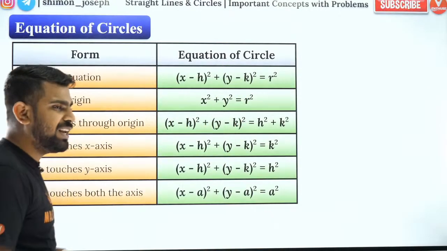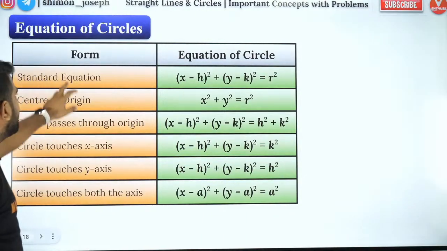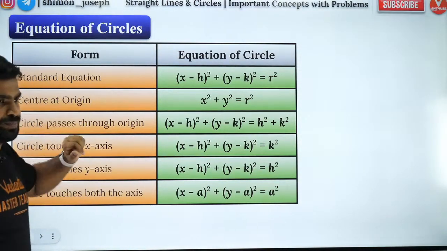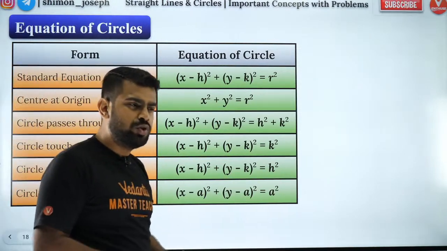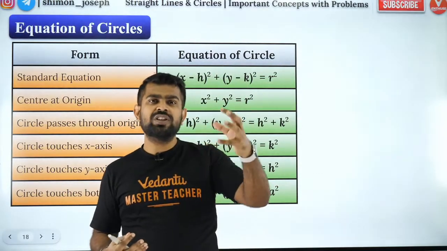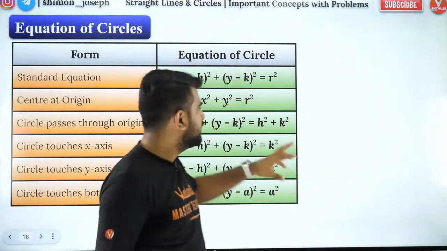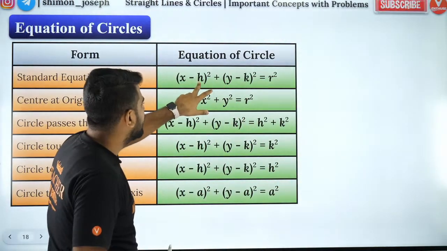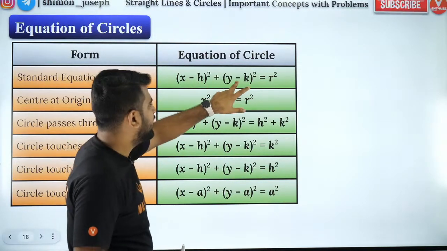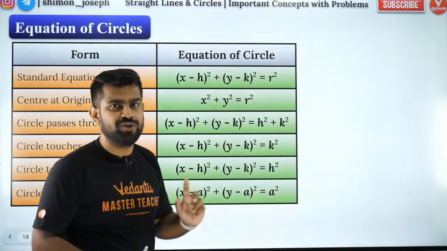Very good. So people, let's get started. So here we have the equation of a circle. First, we will look at the standard equation. Standard equation means you will be given the center and the radius. Whenever you know the center and the radius, this is how you write the equation. Here h is the x coordinate of your center, k is the y coordinate of your center.